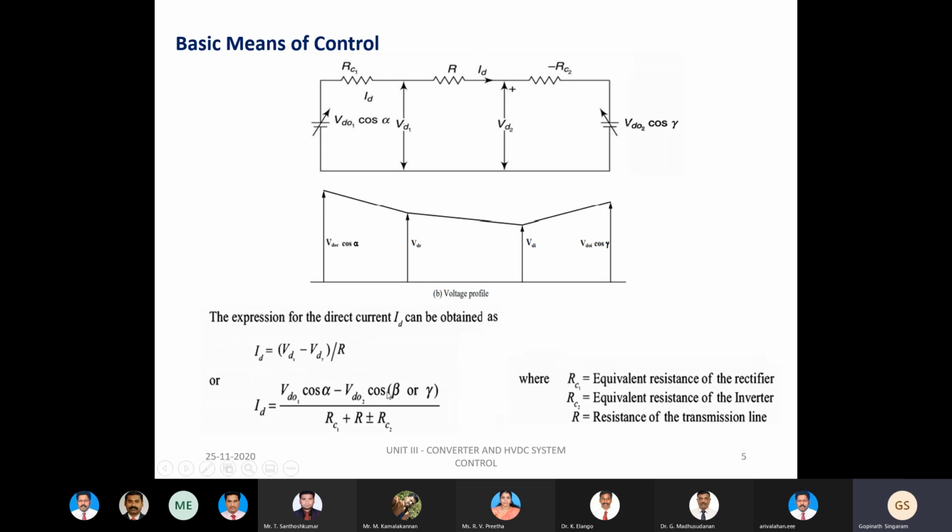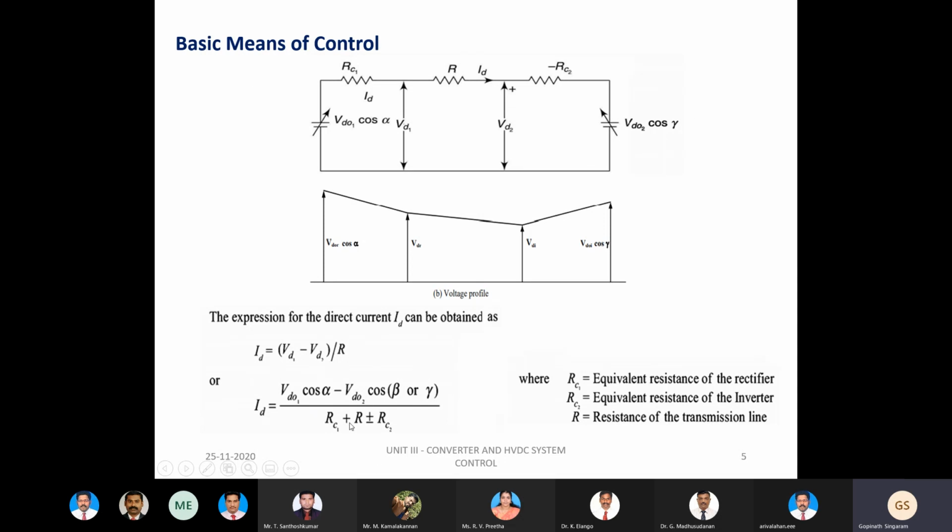These voltages can be controlled by varying the value of the delay angle. It is possible for us to control this particular DC line voltage. So the DC line voltage of both rectifier and inverter can be controlled with the help of the delay angle, alpha, or by the extinction angle. Or we can also control these voltages with the help of the tappings provided on the transformer on either side of the DC line.